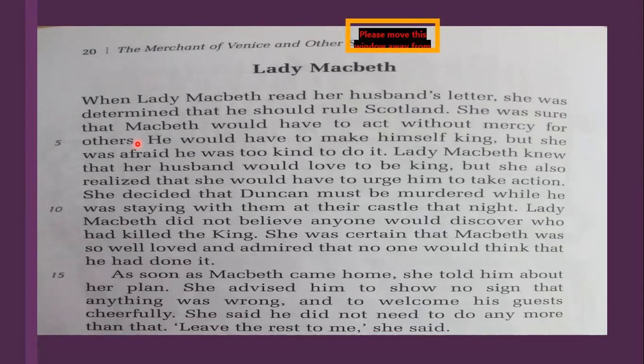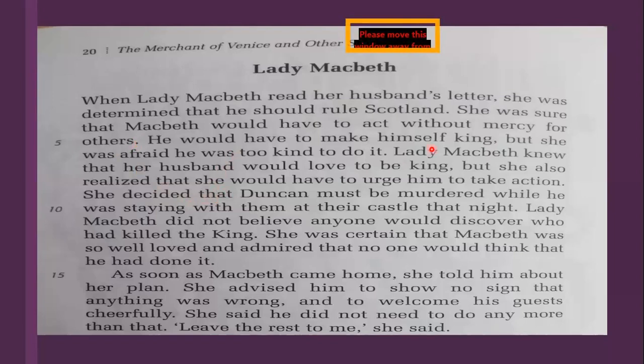That is, Macbeth will have to be rude. He will have to be unfaithful. He will have to be merciless. He will have to be unkind. He will have to be, you can say, ungenerous towards each and everything, and he will have to definitely pick up or take up all the wrongful means to be the king. But he has to be the king. That's what she starts believing, or not believing, she starts acting upon it.